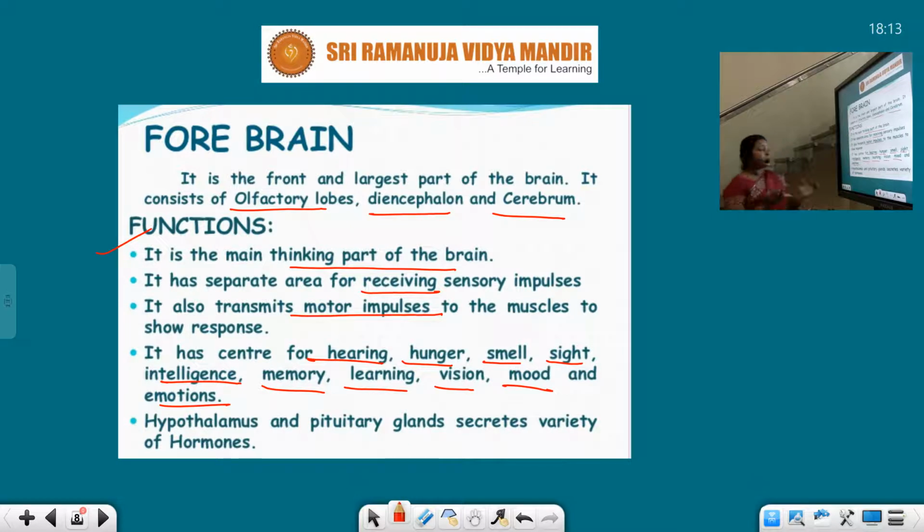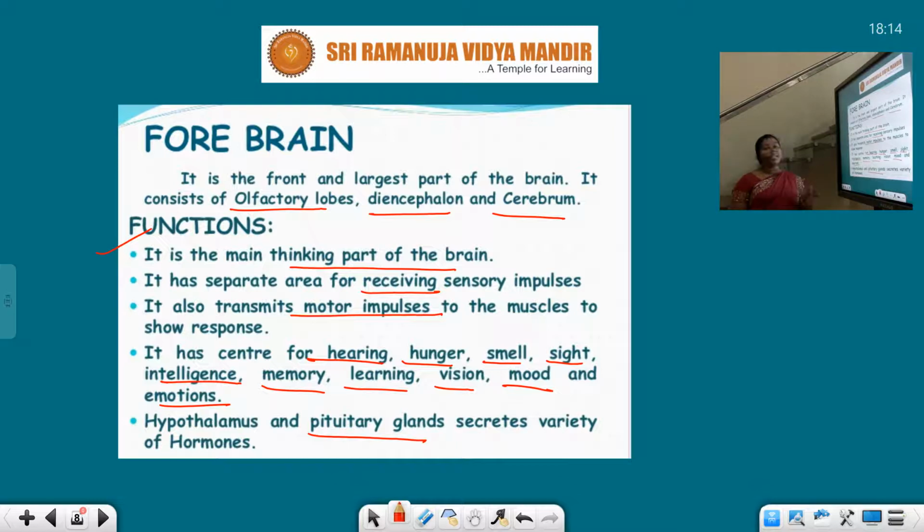The hypothalamus and pituitary gland secrete a variety of hormones. For example, the pituitary gland secretes growth hormones, which influence the growth of the individual. Let us once again discuss the function of the forebrain: it is the main thinking part of the brain.